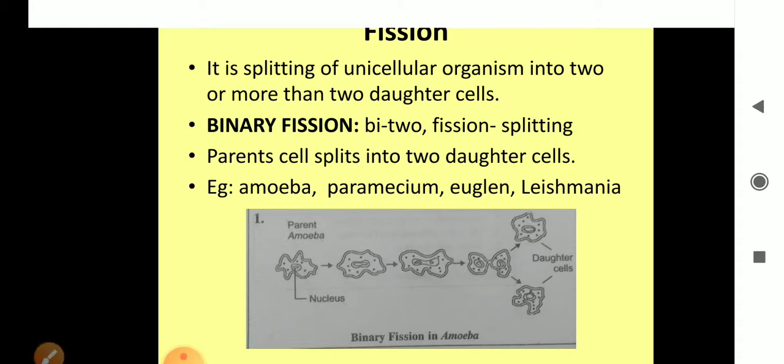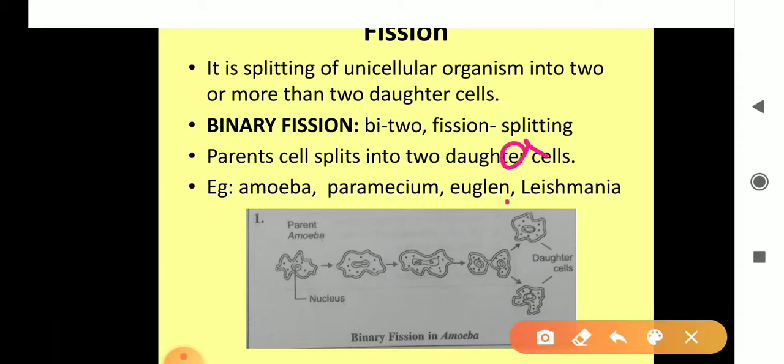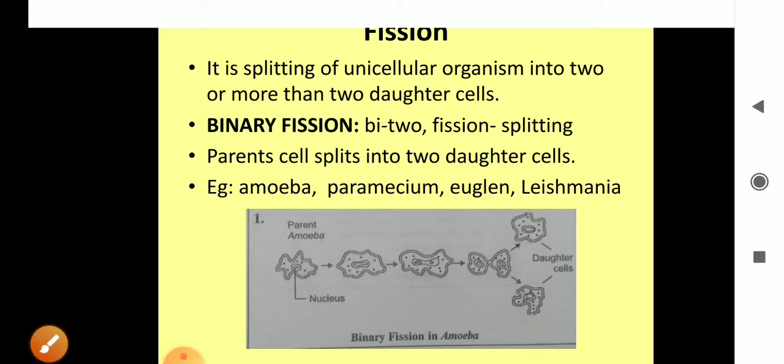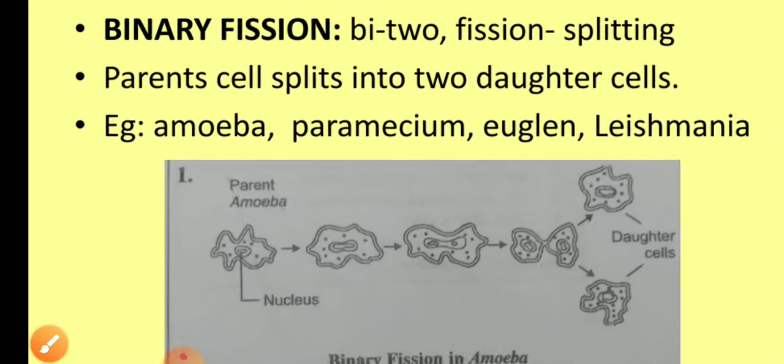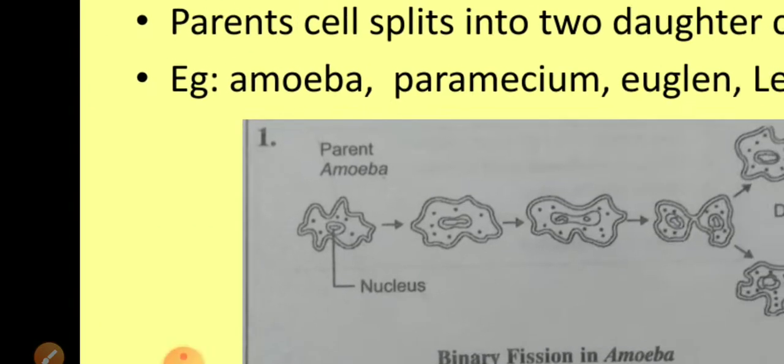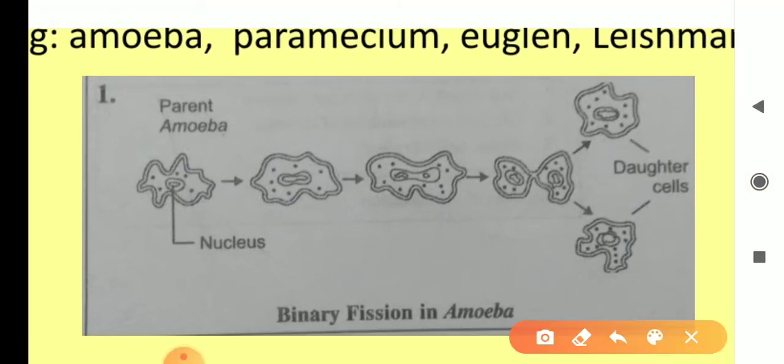Here, it is written euglene, it should be euglena, right? You have to include the A also. Leishmania. These are a few examples in which binary fission occurs. Now see, in amoeba, I can explain to you with the help of this diagram. Now see, in the first, we are starting with the parent amoeba.